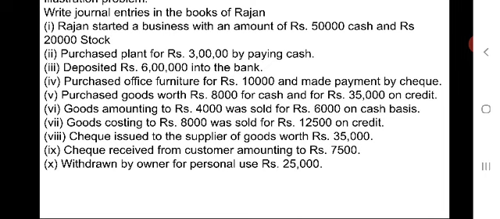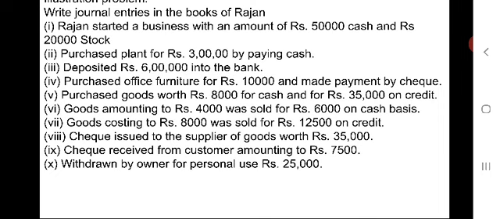So in this, one is sales account, another one is cash account. Sales is nothing but goods, so that it is a real account. Cash account, cash is a real account.